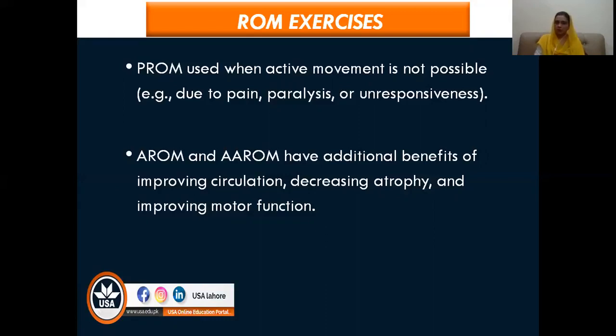It will not only improve the motor function of the muscle, but it will also reduce the chances of atrophy, and it will increase the muscle strength at whatever level the muscle is. Even in grade 2, if you are performing movements in gravity free positions, or even if it is not at the full range, even then the active assisted range of motion can help the patient, and along with maintaining flexibility, it will also increase the strength, and also increase the circulation in that area.